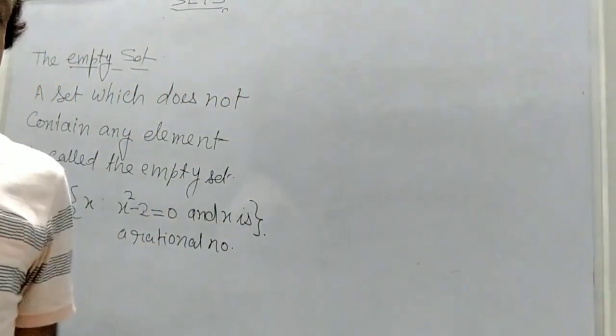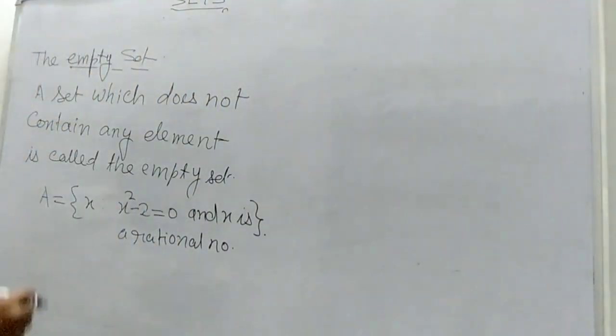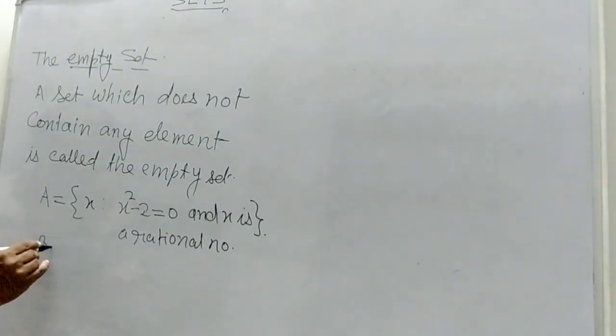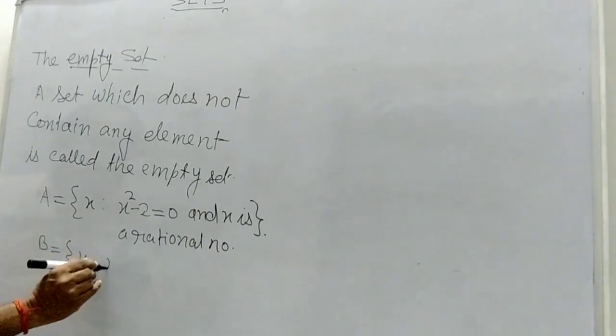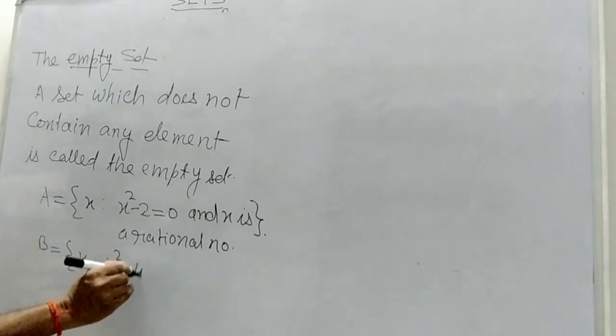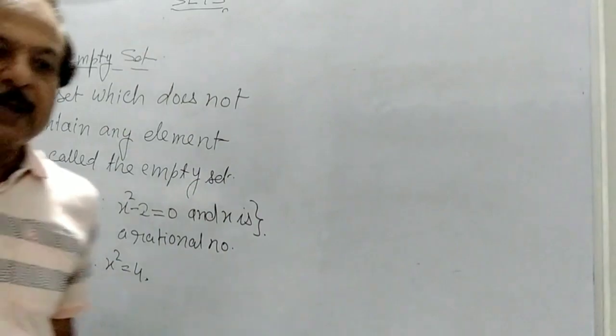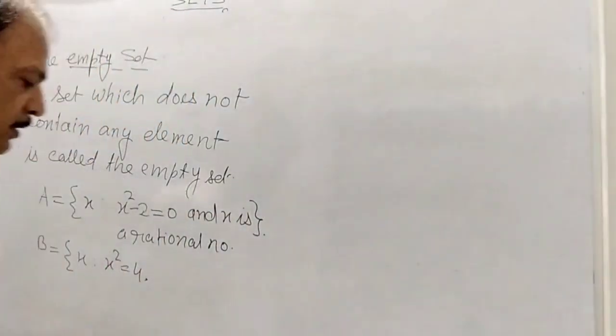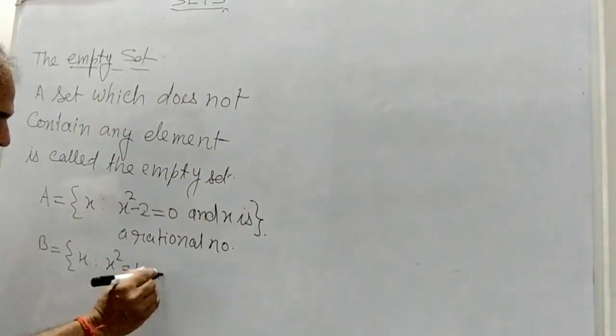And any other example? Now we take a simple example B: x such that x squared equals 4 and x is odd.